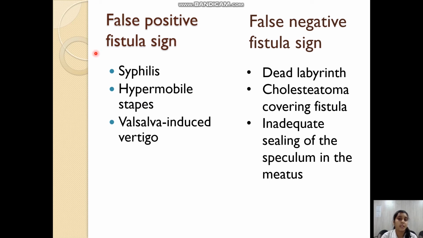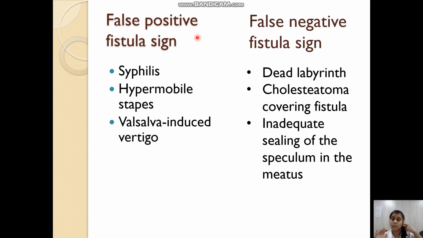Also, we have to remember that in some cases, the fistula test can be falsely positive. That is in syphilis, or if the stapes bone is hypermobile, or if there is Valsalva-induced vertigo. It can be falsely negative, that is, even if the patient has a labyrinthine fistula, the patient will not experience any symptom or show any nystagmus. This happens if there is a dead labyrinth, if there is a cholesteatoma matrix covering the fistula, or if there is an inadequate sealing of the speculum in the meatus.